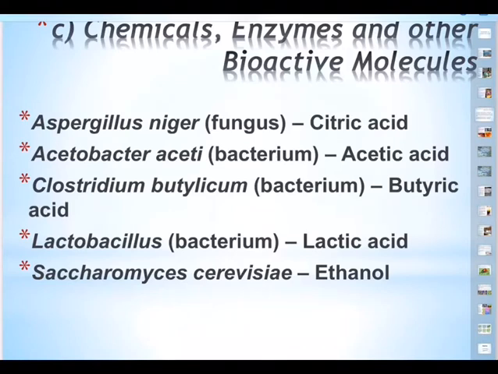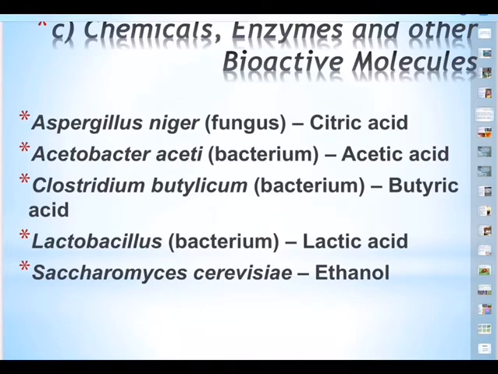There is a fungus Aspergillus niger. This is used in the production of citric acid in the industry. Acetobacter aceti, another bacterium. This is used for production of acetic acid. And then basically acetic acid is produced from fermented alcohol with the help of bacteria Acetobacter aceti. And citric acid, on the other hand, is obtained through the fermentation carried out by Aspergillus niger and mucous species.